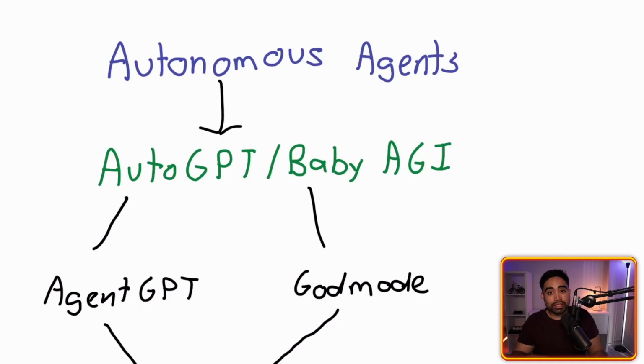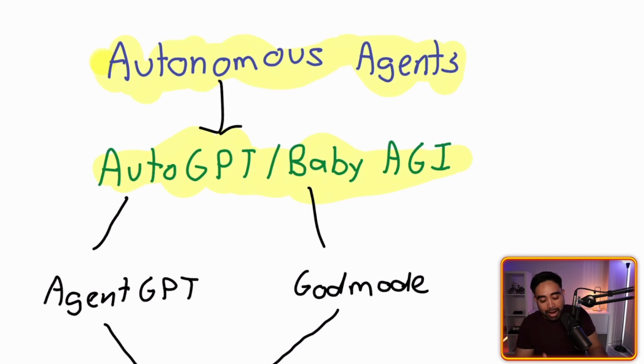When you try to interact with these AIs directly, you might notice it just directs you to a GitHub. So I made this visual to break down why this is the case and what you as a consumer should be looking for to take advantage of the next latest AI. With autonomous agents, we have two big AIs that have been talked about over the last week, which is AutoGPT, like we mentioned before, and Baby AGI.